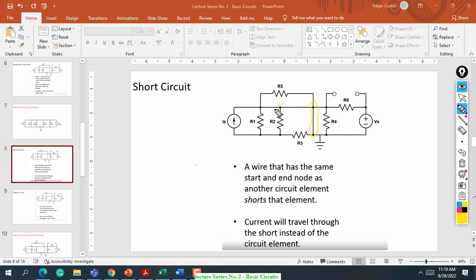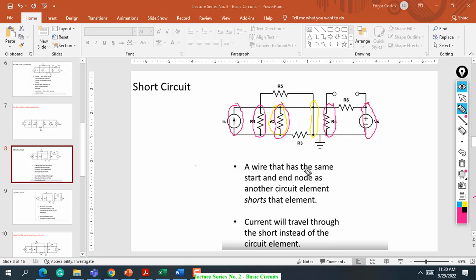Can we consider this one, which I highlighted in pink, as a short circuit? Yes or no? "Yes, sir." How about the others? "No, sir." Why no? And why yes? "It's a wire, sir." Yes, that's the term.